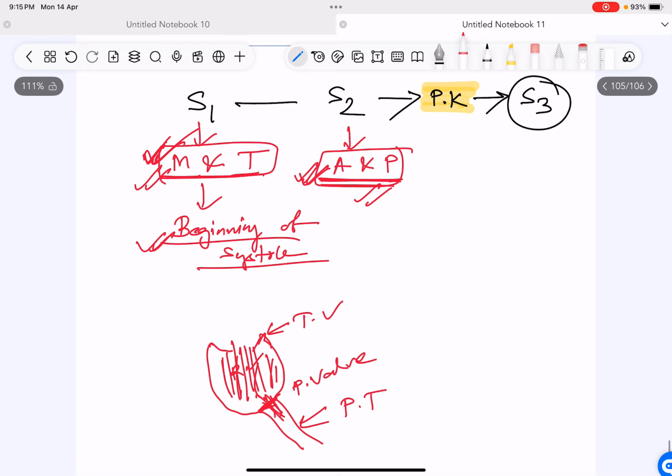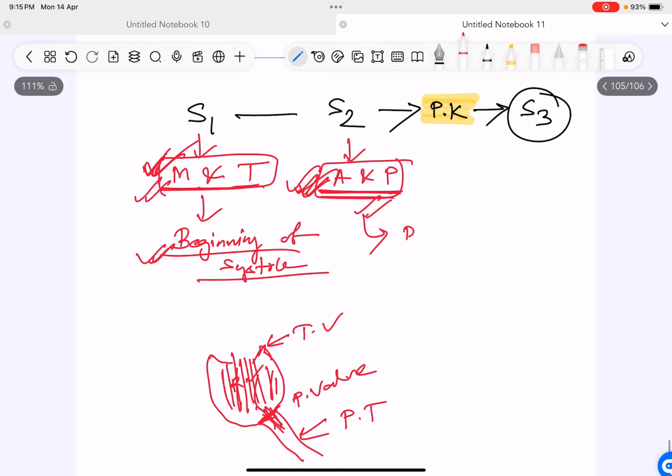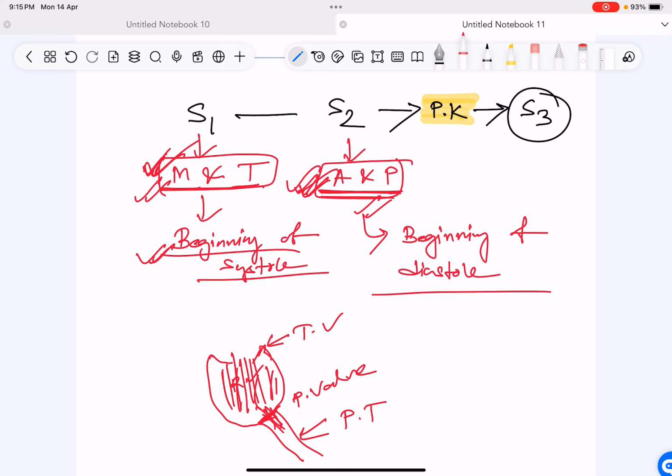So S1 means closure of the mitral and tricuspid valve. So this is the beginning of systole. S2 is the closure of the aortic and pulmonary valves, which means the beginning of diastole. I know I'm giving you a lot of extra discussion, but I want you to understand the concepts very clearly.